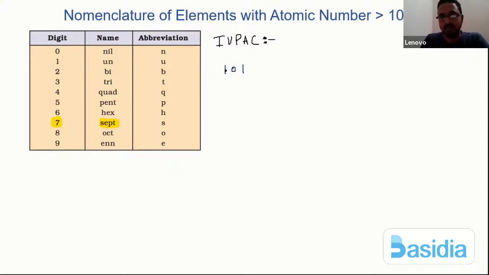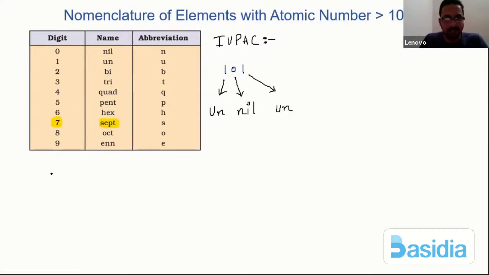Okay, so now let us try to understand how we nomenclate an element with atomic number 101. Here, 1 is representing UN, 0 is representing NIL, and again 1 is representing UN. Once we write all this, there's one basic rule we have to follow.